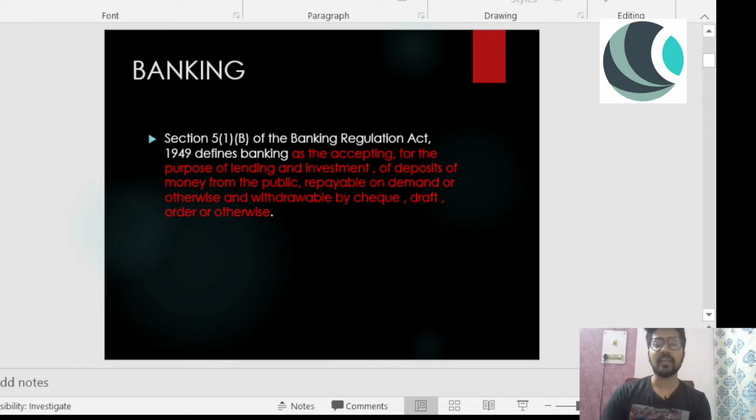It defines banking as the accepting, for the purpose of lending and investment, of deposits of money from the public, repayable on demand or otherwise, and withdrawable by check, draft, order, or otherwise. If I have to sum up the definition, banks basically accept deposits. Why do they accept deposits? Because they need money to lend, and people can borrow to construct new things or for capital formation activities.